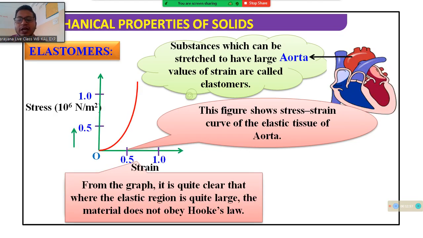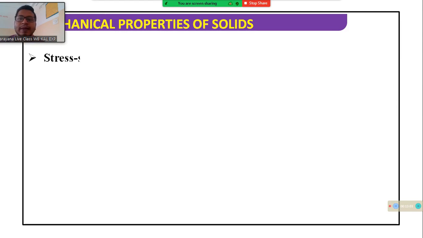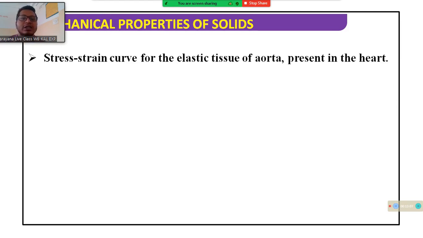This is stress and this is strain. Stress is large but strain is low. The stress-strain curve for the elastic tissue of the aorta present in the heart.